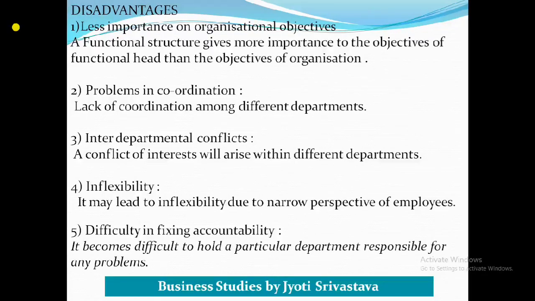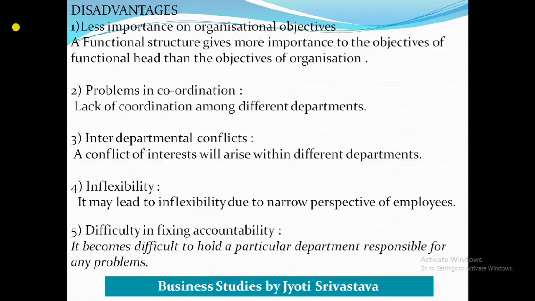Like, suppose the MD asks the production department why they are producing inferior quality goods, then the head of the production department may answer that this is because the purchase department is purchasing poor quality raw material.